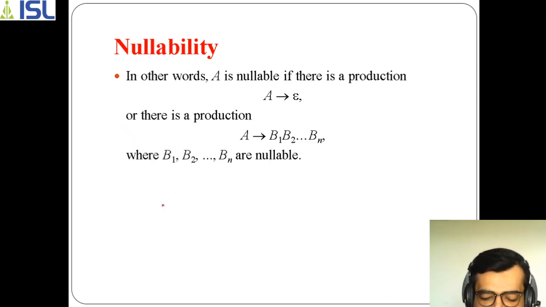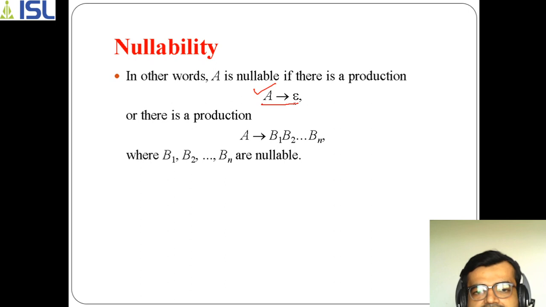In the same way, by this example, we can say that when it is directly associated, as in this case, you can find that it is nullable. But now if you go with this production, just by looking at it, you will come to know that it does not look like it is nullable.